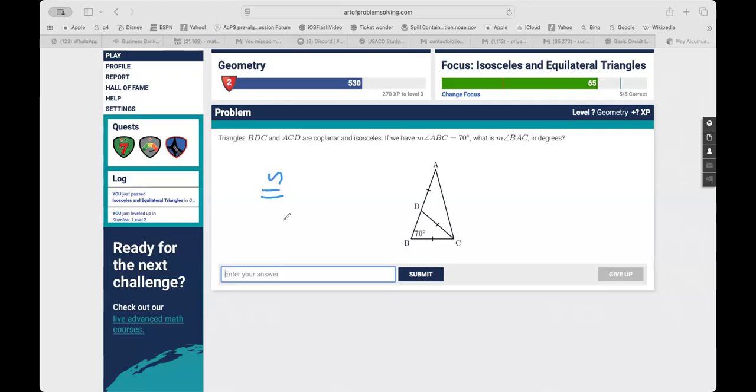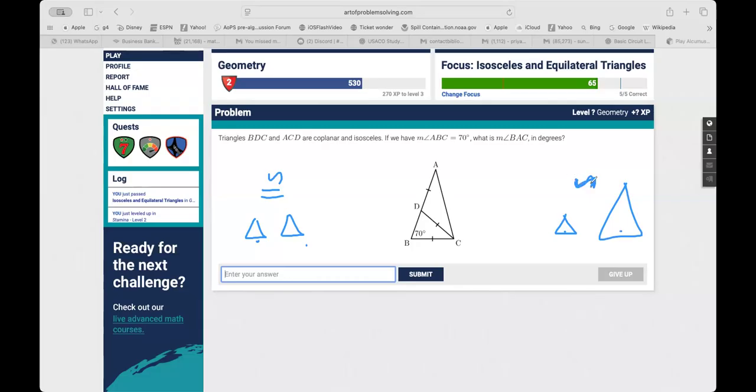Congruent, you know the symbol is this. This is congruent. This means similar. This is similarity. This is congruent. Congruent means same size, same shape. Similar means same shape, different size.